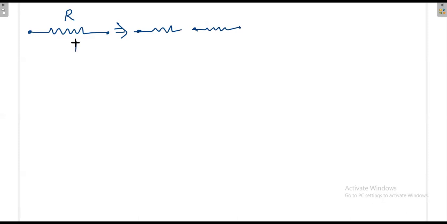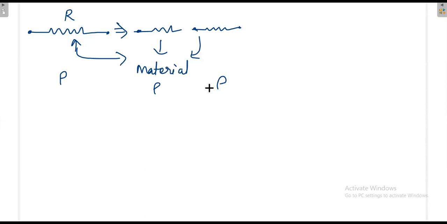Whatever material you have for the full resistor, the same material will be here. What is constant everywhere? The material is the same, because you are cutting the same material into two. So finally, the material has some property, called the resistivity property. If the resistivity is rho here, here also resistivity rho only. Then what is the relation between the resistivity and resistance?